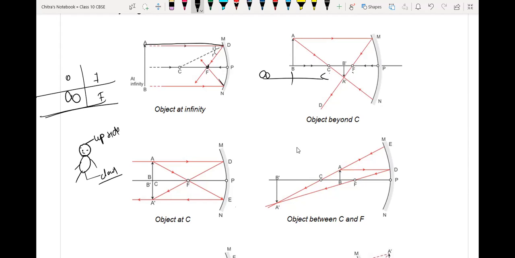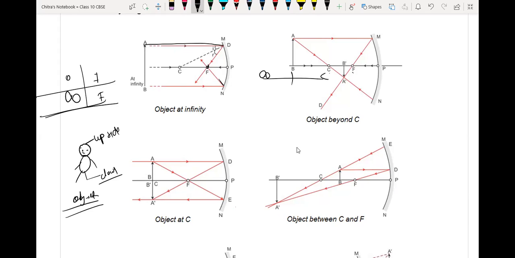Is it or not? Sir, my doubt is that on the principal axis, when will the image form on the negative side or the positive side, when the image is erect and when inverted?